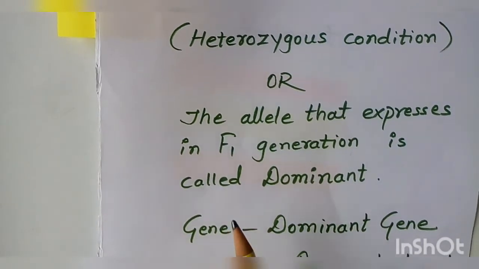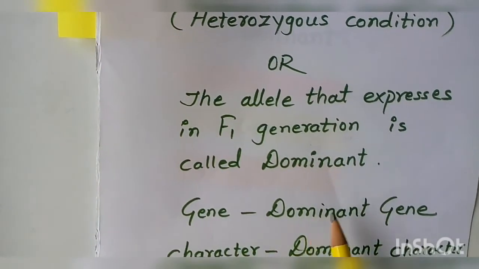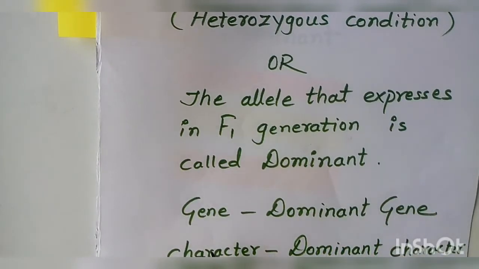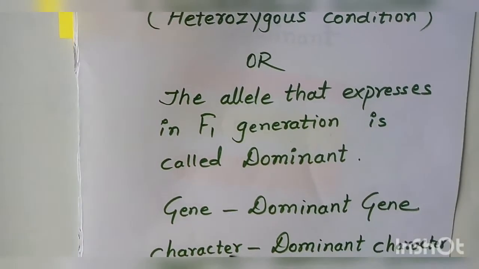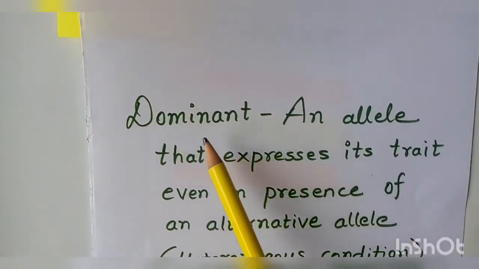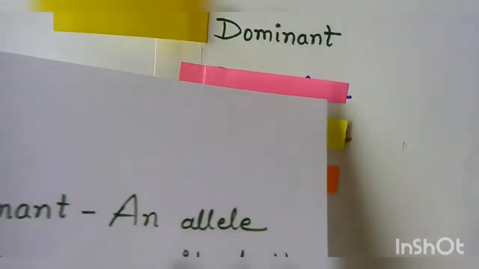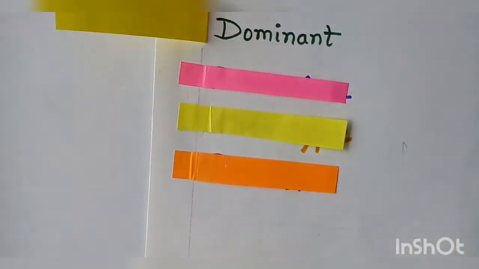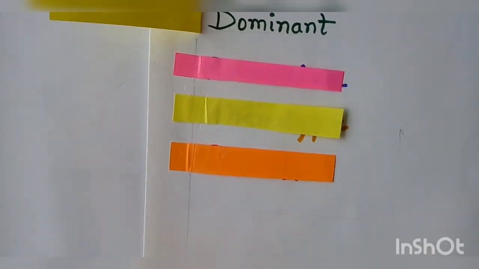The gene which expresses itself is called dominant gene, whereas the character which expresses itself is called dominant character. So dominant means the one which expresses itself in first generation.